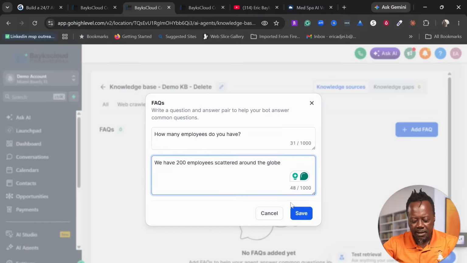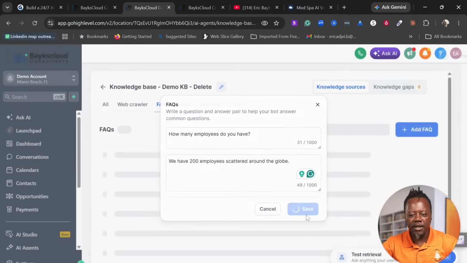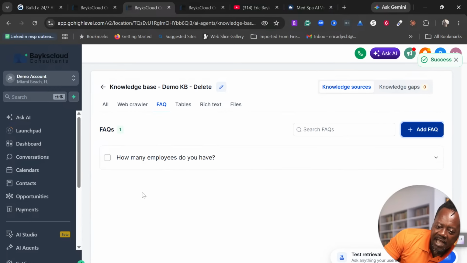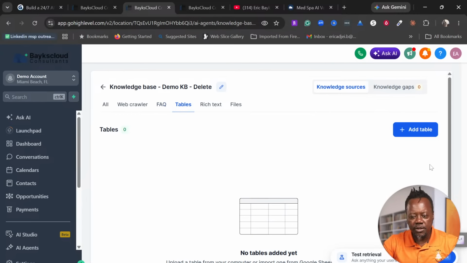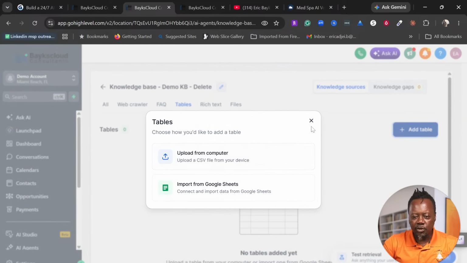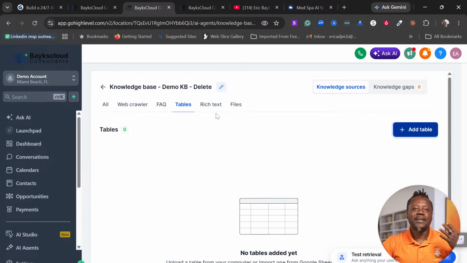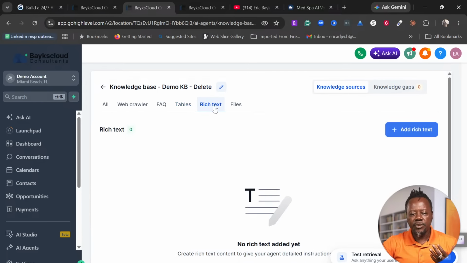So this is how you add your FAQs. You can have so many FAQs. You can add tables. If you have tables, that is going to help the customer to understand something. Yes, and you can have files in rich text.